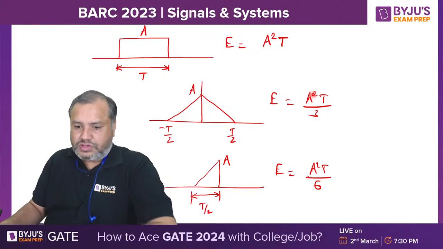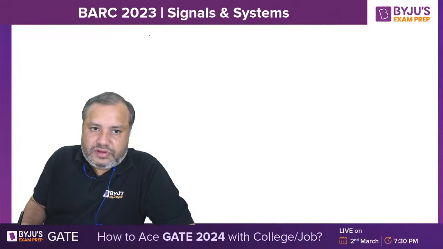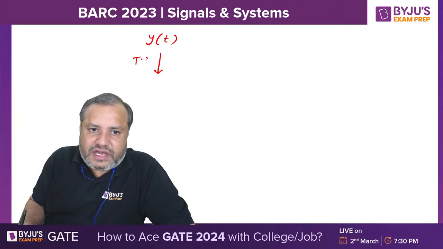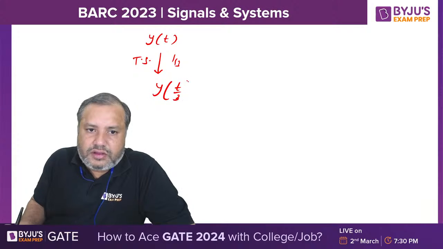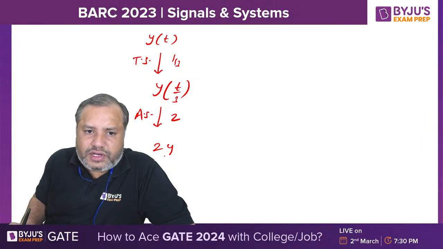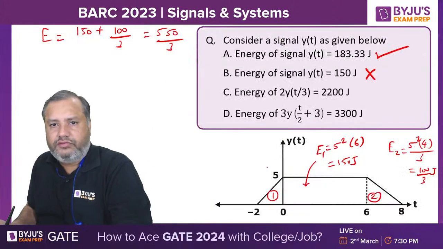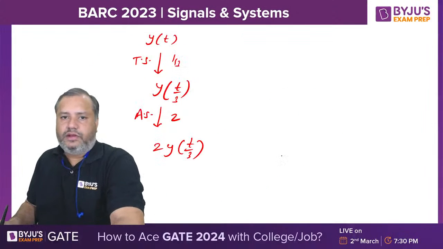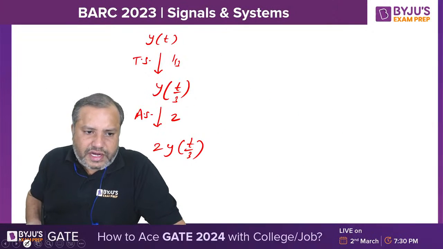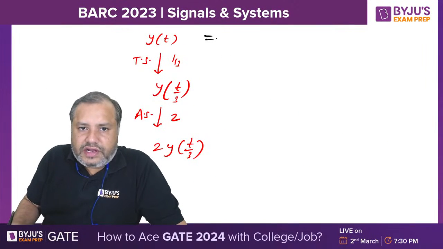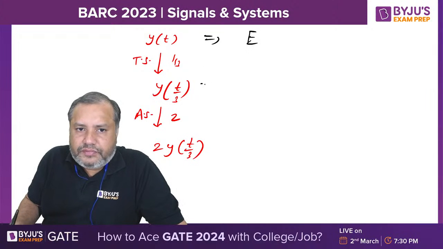So students, concentrate. Y of t, very good. Time scale it by factor of 1 by 3, you will get y of t by 3. Then what? Then you can do amplitude scaling by factor of 2, you will get 2 times y of t by 3. Very good. Now, what about their energy? Energy for y of t will be E.